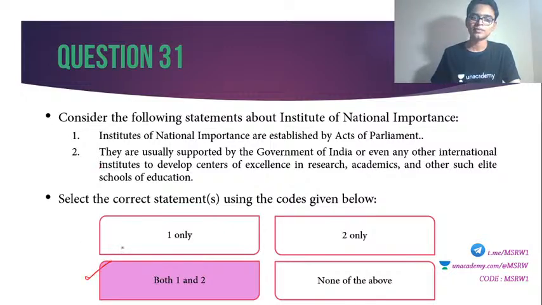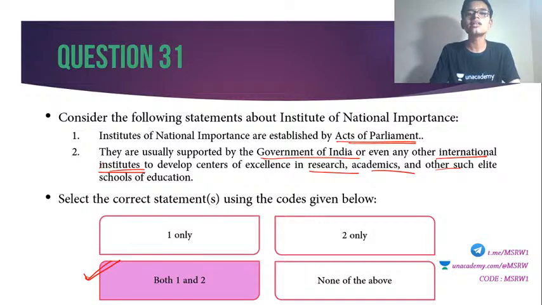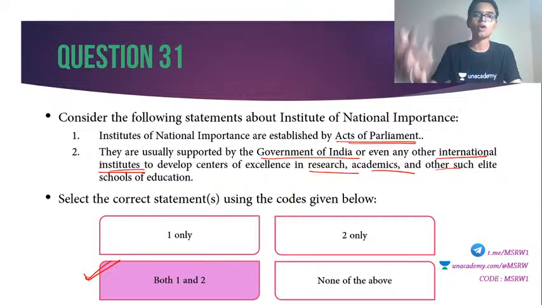Both are correct. It is actually established by an Act of Parliament. That is true, which means it has statutory powers. The second statement is also correct. It is supported by the Government of India or can also be supported by international institutes, which helps develop these centers as centers of excellence in research, academics and other elite school education systems. So both are correct, option C is the correct answer. This is a very vague statement. Usually such statements tend to be correct unless there is something obviously wrong staring at you. You can usually safely say that it is true.